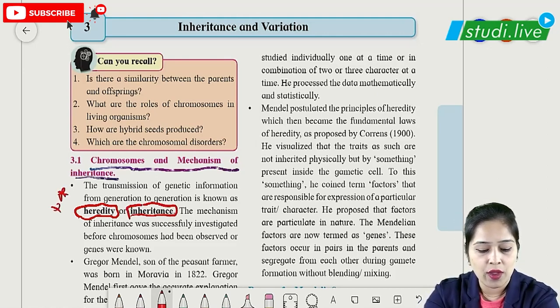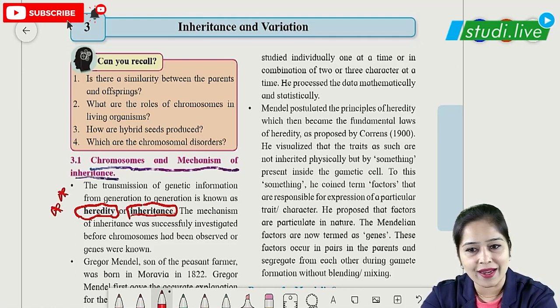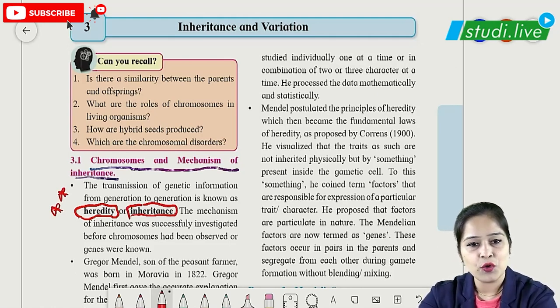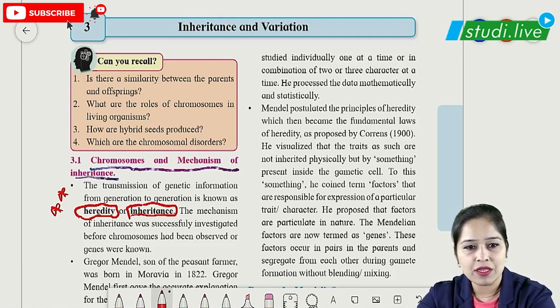As we all know, it is nothing but the transmission of characters from parents to offsprings, that is, from one generation to the next generation. So the terms heredity and inheritance need to be paid special attention.